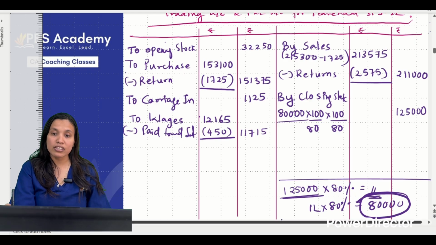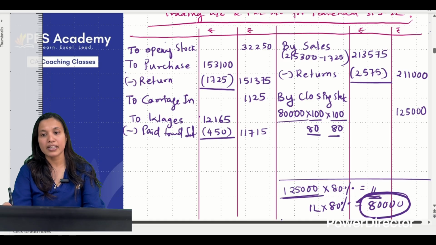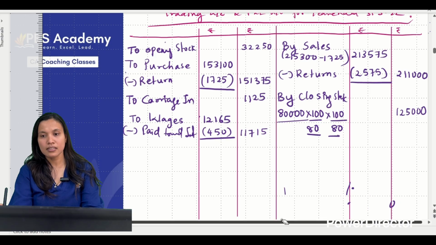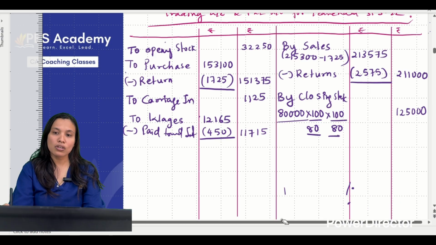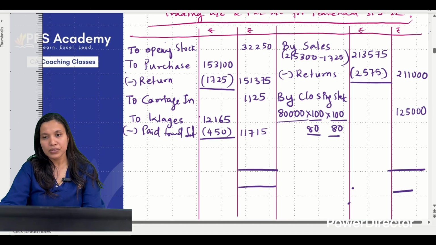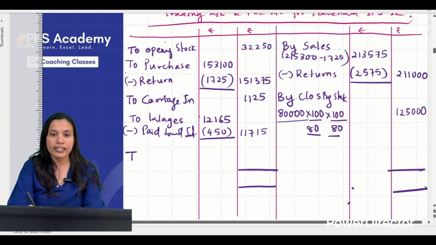I am going reverse. So how do I go to find out the 100%? This is how I will go. So 100 by 80, 100 by 80. So this is how you will find out the value of stock. समझ में आया? Yes, clear है? So closing stock directly not given. These were the two things which you have learned new in this particular trading account. Correct? Closing stock का calculation and adjusting all the rectification entries.